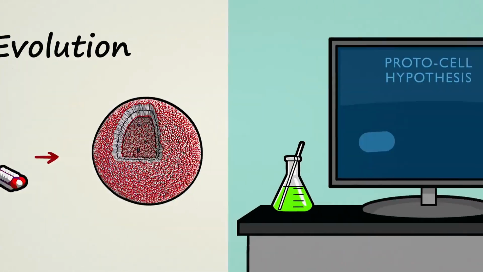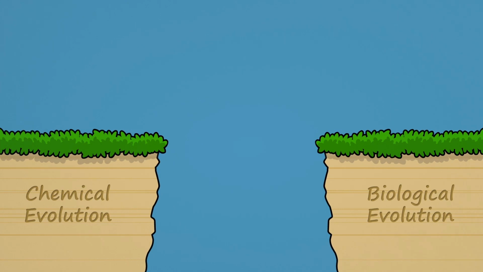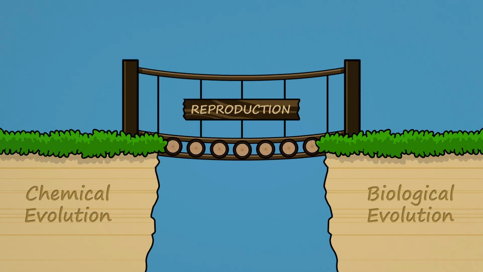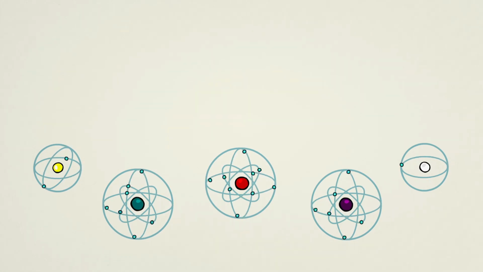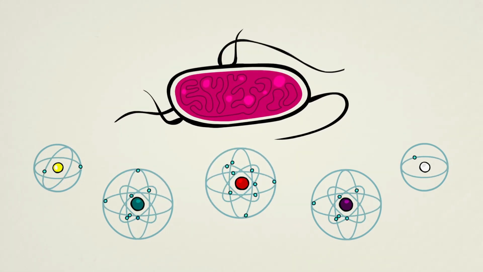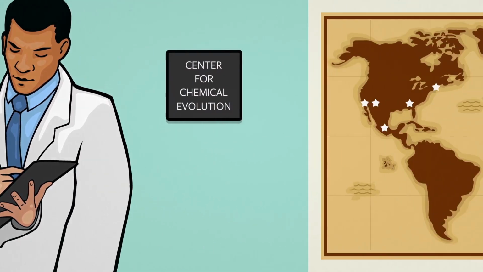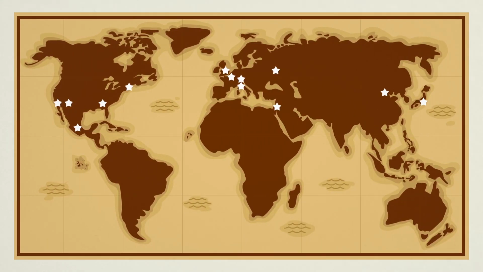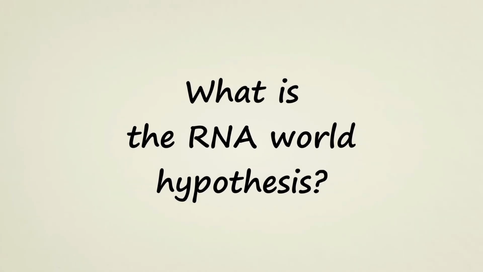Because of this, scientists hypothesize that under the right circumstances, chemical evolution could give rise to systems that are fully capable of reproduction. If they are correct, this would bridge the gap between chemical evolution and biological evolution, demonstrating that chemistry can indeed give rise to life. Scientists at the Center for Chemical Evolution and other research groups around the globe are working hard to test this hypothesis. What is the RNA world hypothesis?